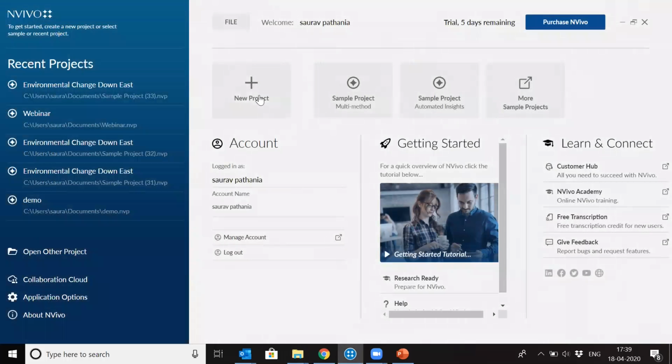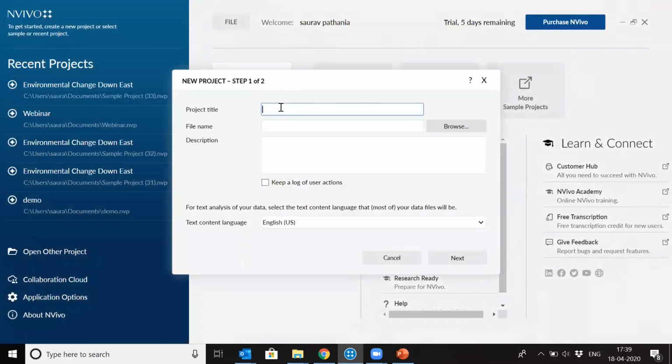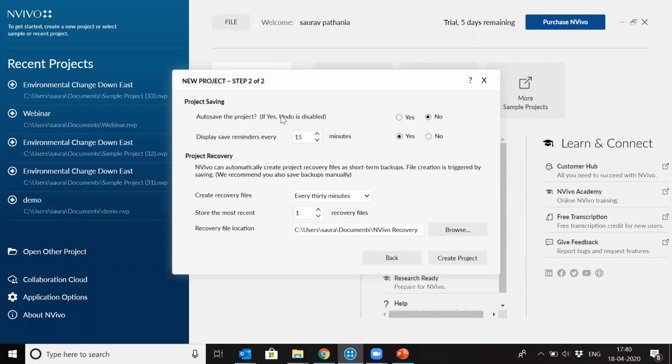To open a project, I'm opening a new project, and say I name it demo. You can always give a brief description of the project if you want to, and you can select the language which you want to keep in this project. So we're keeping it as English. Click next. And then these are certain options you can set, like you can ask the software to keep auto saving your project. The reminder will come after every 15 minutes, and it will create recovery files every 30 minutes. You can always change the options here, and I'm just creating a project here.